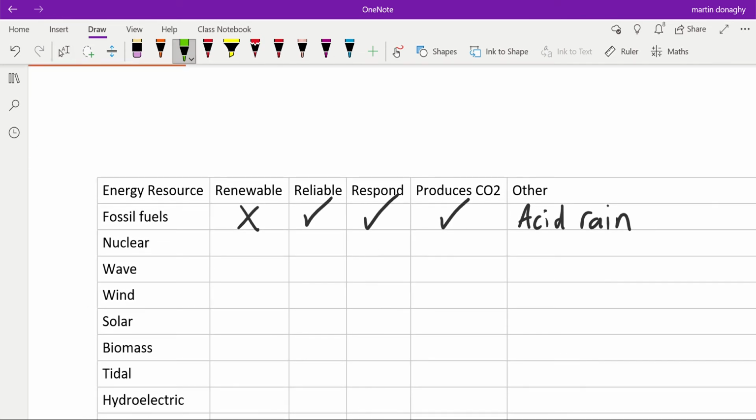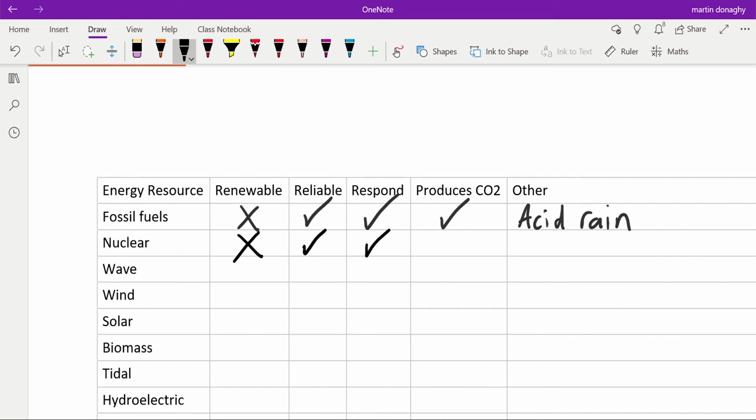However, they will still not be renewable, because uranium is formed in stars when they die at the end of their lives. All the uranium that's in Earth is all we have. We're not making any more, so it's not renewable. Is it reliable? Yep, we can definitely produce electricity using nuclear power tonight at 9 p.m. Can it respond to changes in demand? Yes, we can lift the control rods and make the uranium fuel undergo more fission reactions per second, which will generate more heat, which will turn the generator faster and produce more electricity.